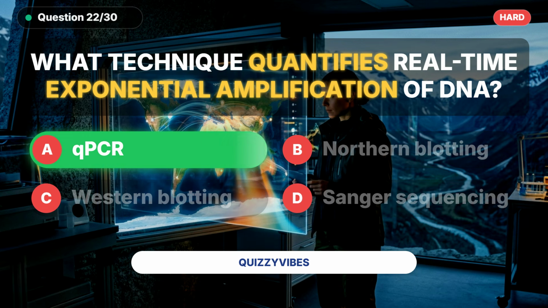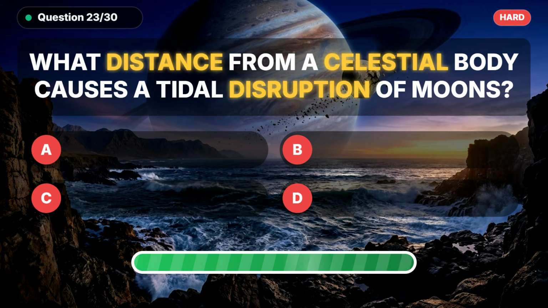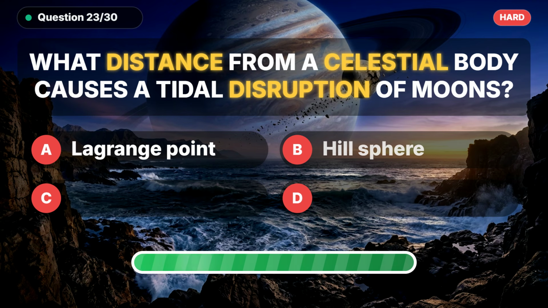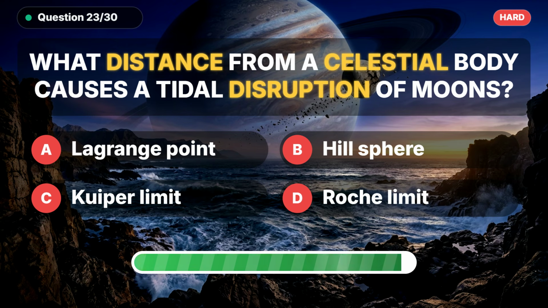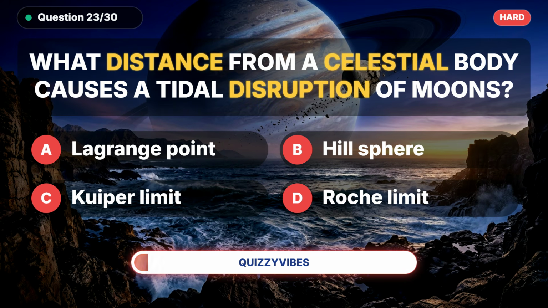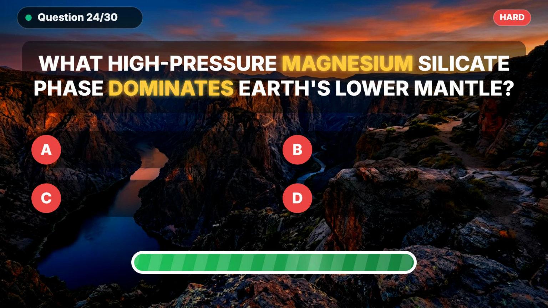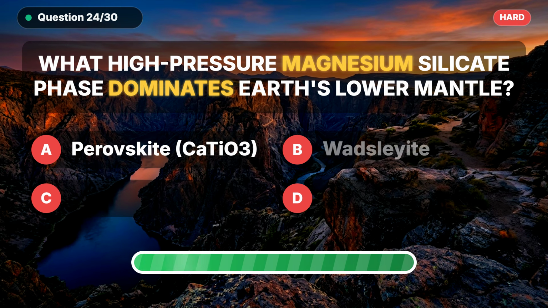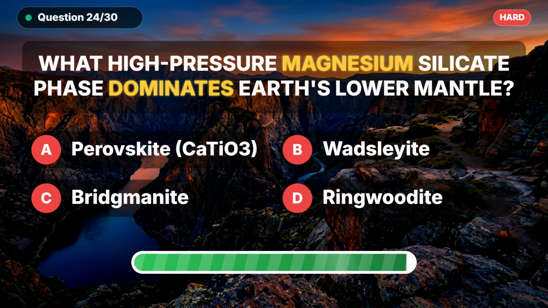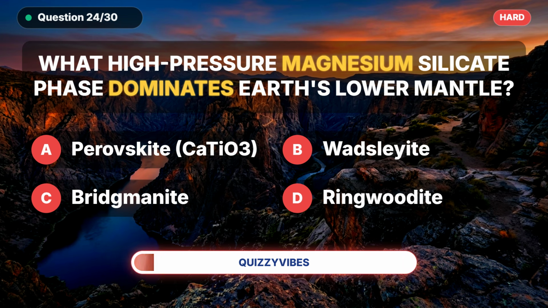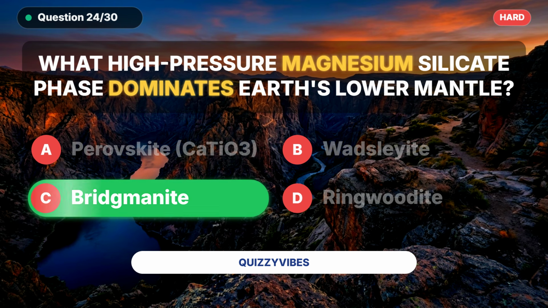The answer is qPCR. What distance from a celestial body causes a tidal disruption of moons? The correct answer is Roche limit. What high-pressure magnesium silicate phase dominates Earth's lower mantle? Did you get it? It is Bridgmanite.